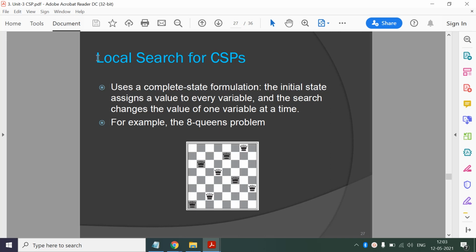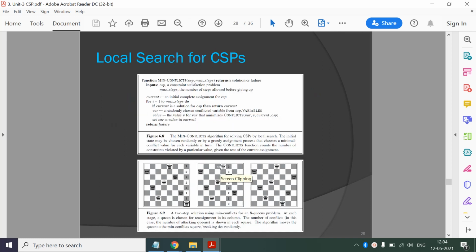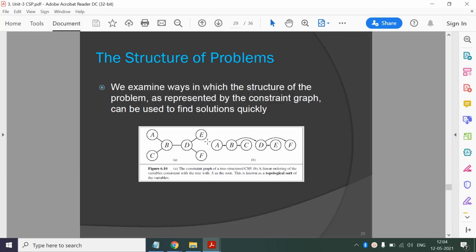And then we talked about local search. Till now, we assigned the values to the variables one by one. But local search will start with a complete assignment. So we have a complete state formulation, where all the variables have values. There will be some conflicting ones, for example, this q7 is conflicting with q4. During each iteration we change the value of one variable and find the solution. And we have seen the minimum conflicts heuristic under this local search technique.